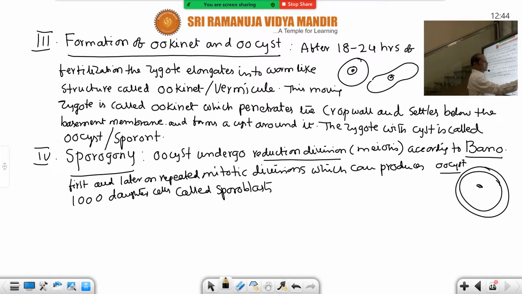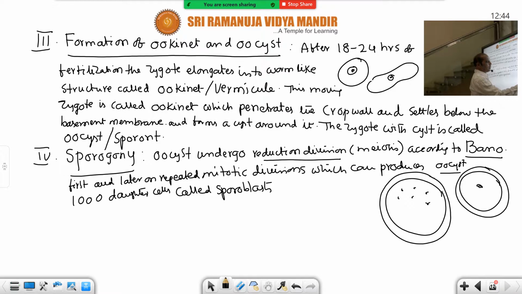Because this is an oocyst, here the cyst is also there still. These are all nuclei, 1,000 daughter nuclei are there. Each nucleus is surrounded by cytoplasm inconspicuously. You cannot say this is a cell. These are inconspicuous stages, not clearly visible.